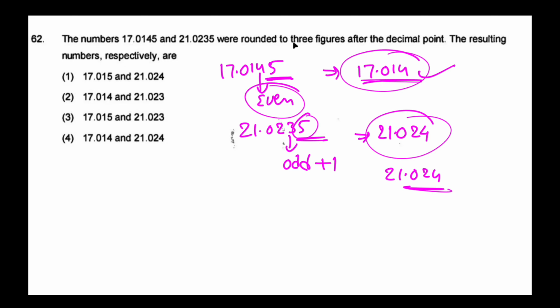This is rounded to three figures after the decimal point. So 21.024 and 17.014, this is the answer. The fourth option is the correct answer.